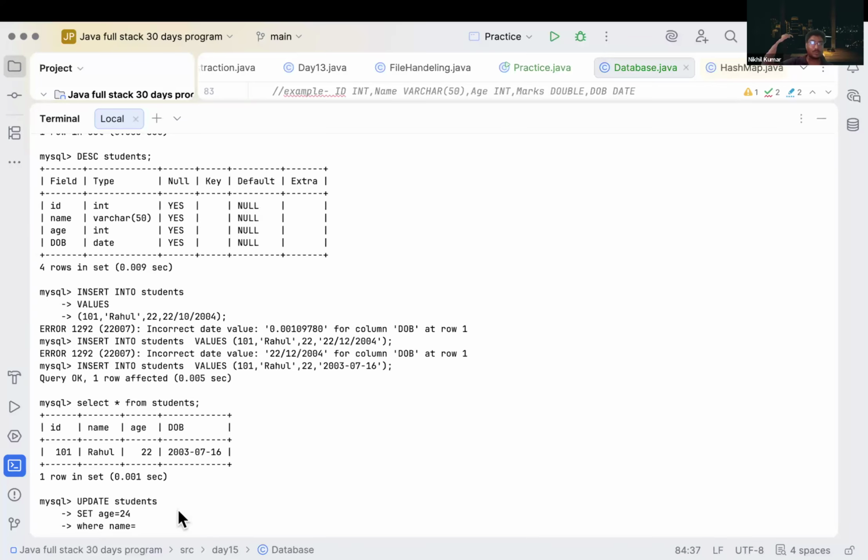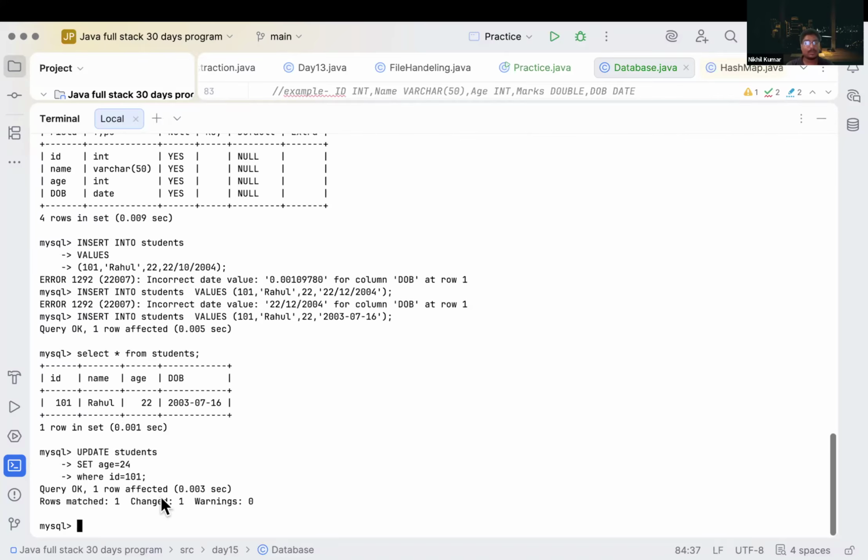That's why we use primary key, because primary keys are unique values inside our table. So here we have only one data, so we can directly use name or ID as well. Correct? So for most of the cases we use ID. So ID will be 101, and after that we will enter it.